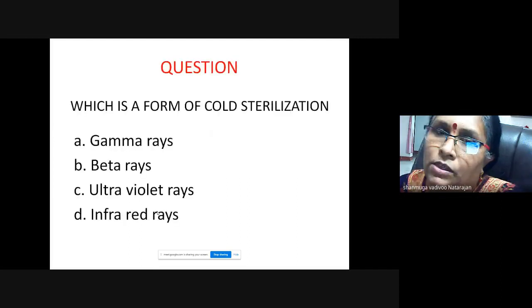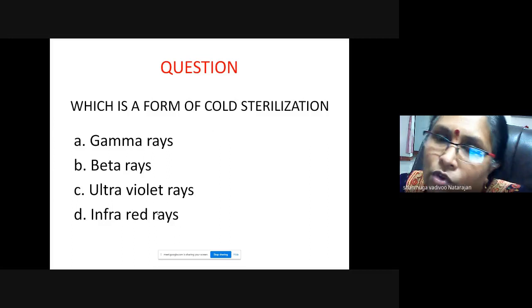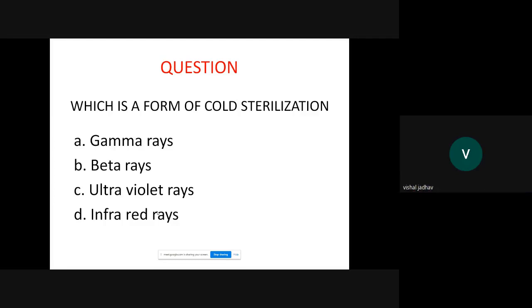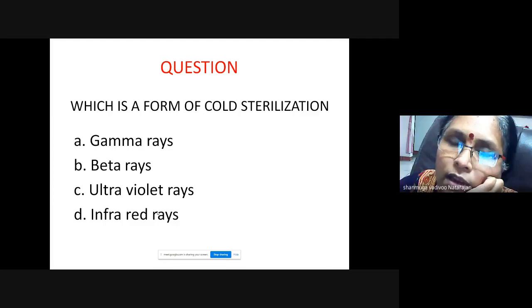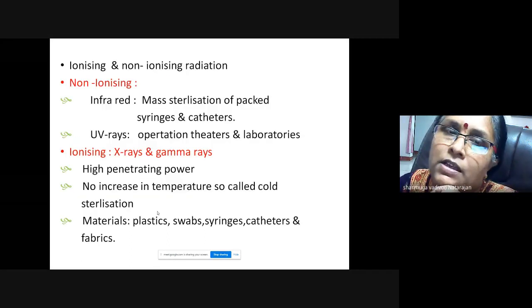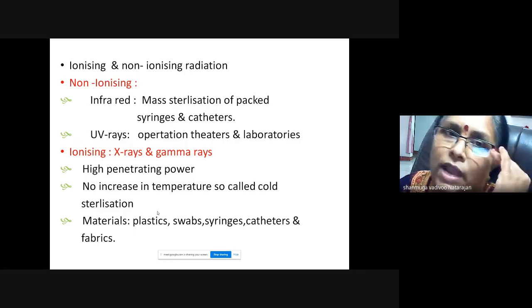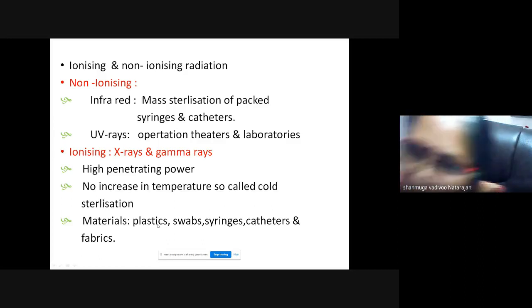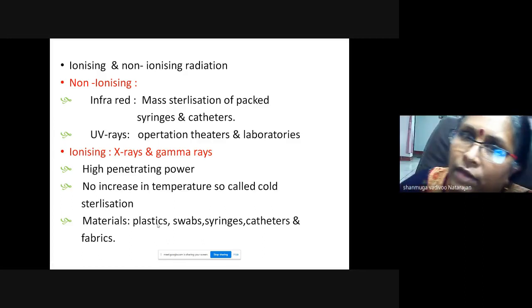Now a question: which is a form of cold sterilization? Gamma rays, beta rays, UV rays, infrared. The choice is gamma rays. So gamma rays are for cold sterilization. To recap: infrared, mass sterilization; UV rays, operation theaters; X-rays and gamma rays, highly penetrating, for plastic swabs and syringes.